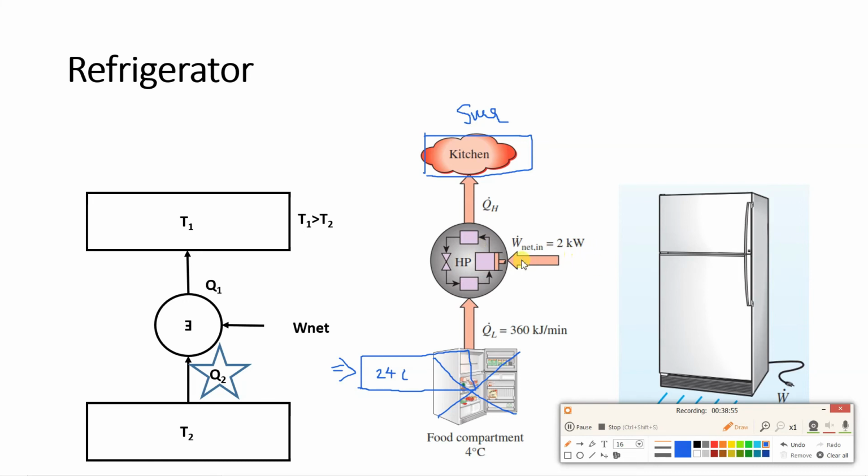We are supplying the work through electricity to this system, and because of that, the system is taking heat from the room, and it is rejecting this Q dot L plus W amount of heat to the surrounding. Okay, so in this way we have a refrigerator and air conditioner. In detail we will be looking at what is the difference between refrigerator and air conditioner afterwards.